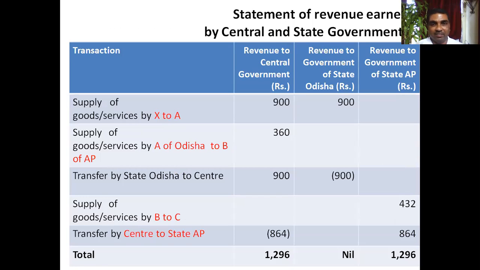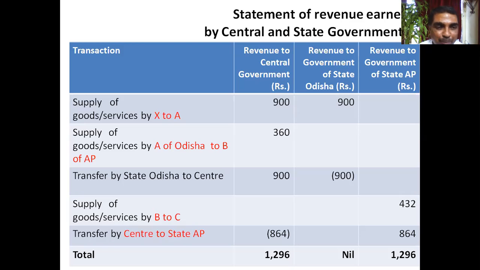Finally, now we'll reconcile the government accounts, central government accounts and state government accounts. So we have taken 4 columns. In the first column I'm showing transactions. Second column, revenue to central government. Third column, revenue to state government, Odisha. And the fourth column, revenue to the state of Andhra Pradesh. And as you know, Odisha is the exporting state, Andhra Pradesh is the receiving or consuming state, and GST is a consumption or destination based tax. So ultimately, credit should go to the consuming state, Andhra Pradesh.